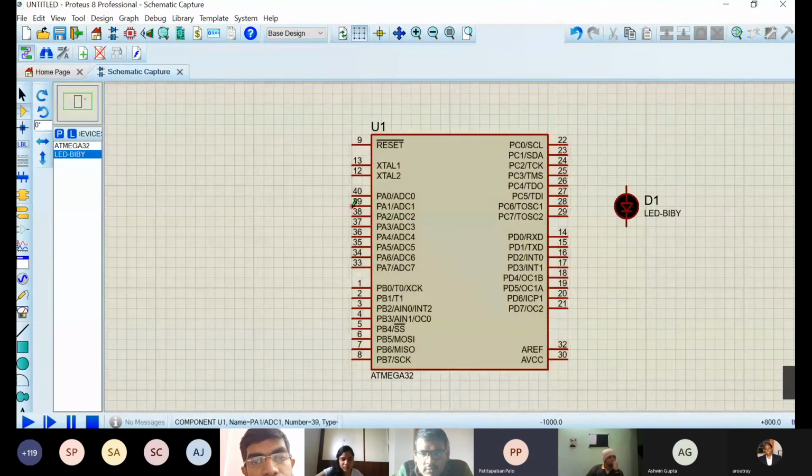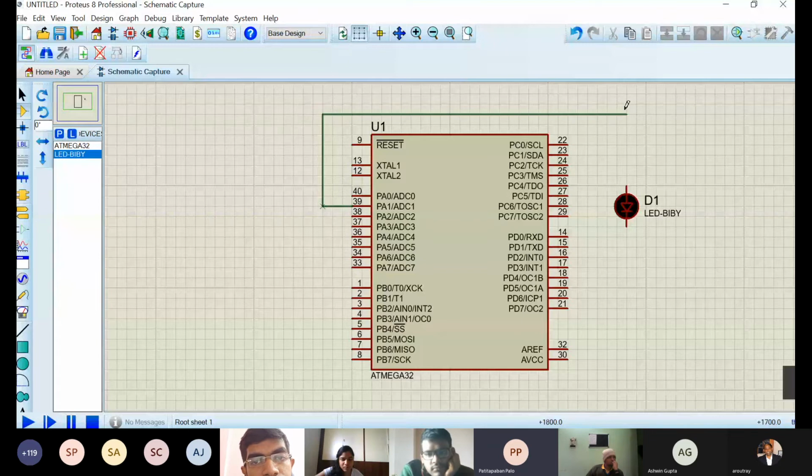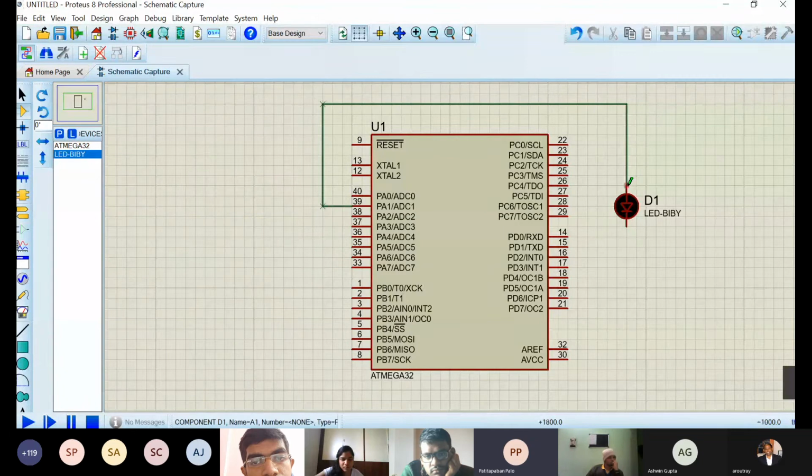Now I will connect it with some of the ports. Say I'm connecting it to pin number 39 of this Atmega32. Now I'll be connecting it to the LED. So this is how I have connected to the LED. It is very simple. You have to just connect. You have to select the device.